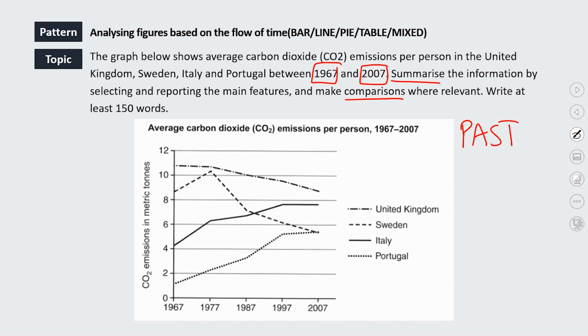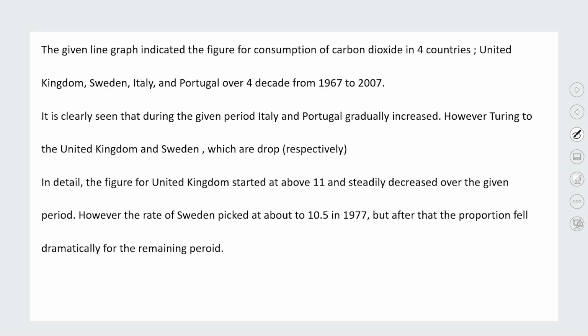Check out the information on the graph. So we've got 4 countries, so there's lots of comparisons that you can make here. You can make comparisons between each country over the whole period, or you can make comparisons over time. Okay, so there's 2 different ways to make comparisons. So let's have a look and see what this candidate did.